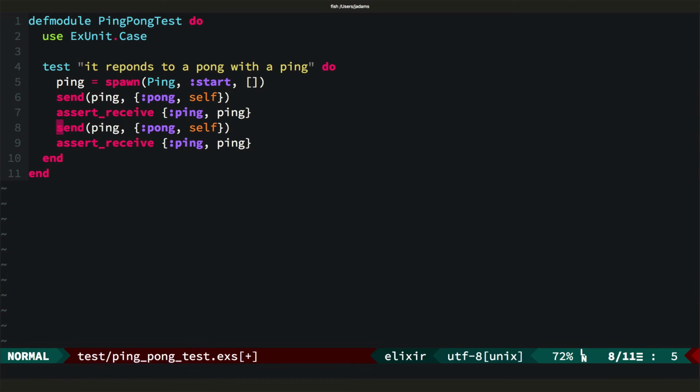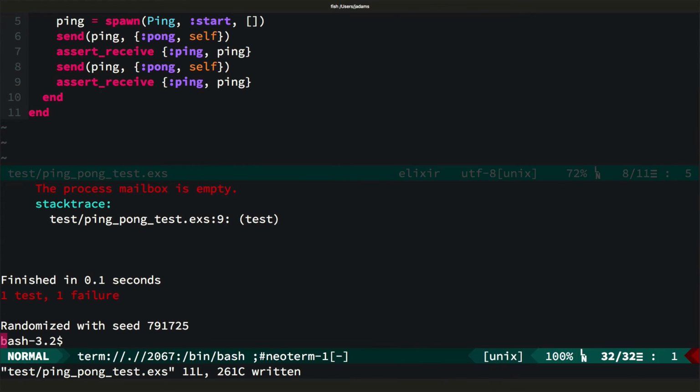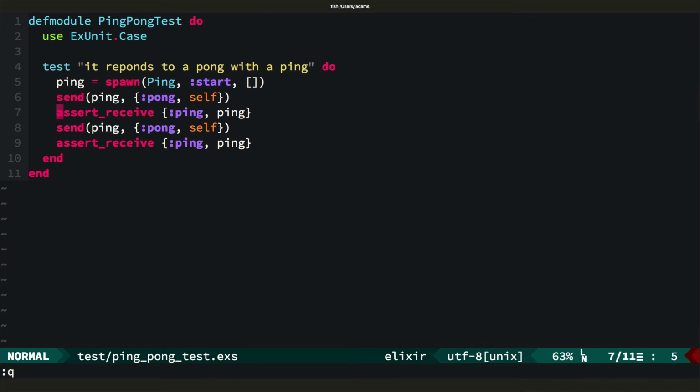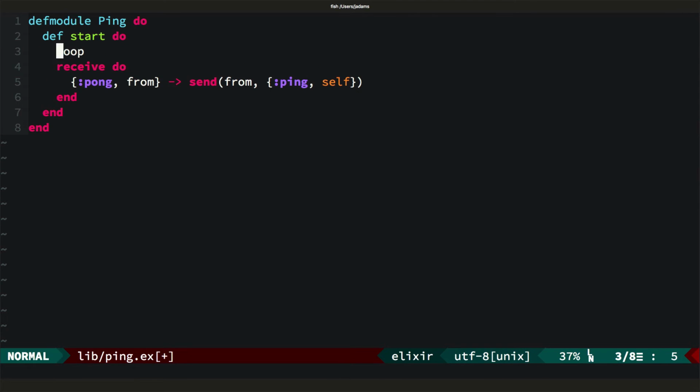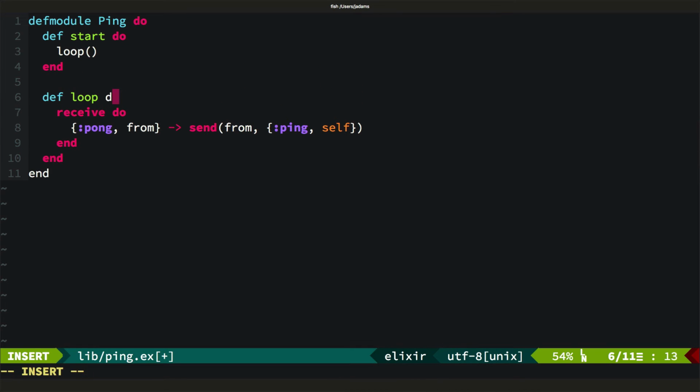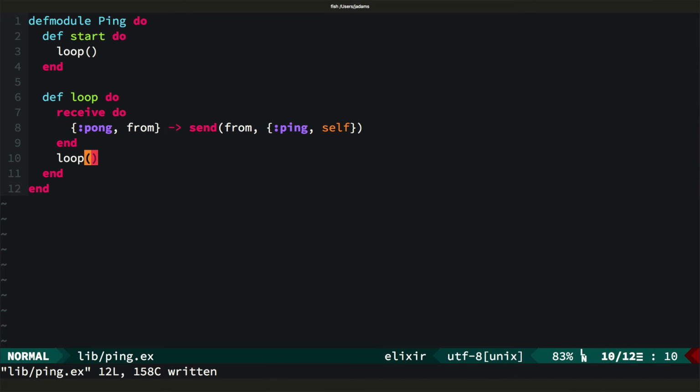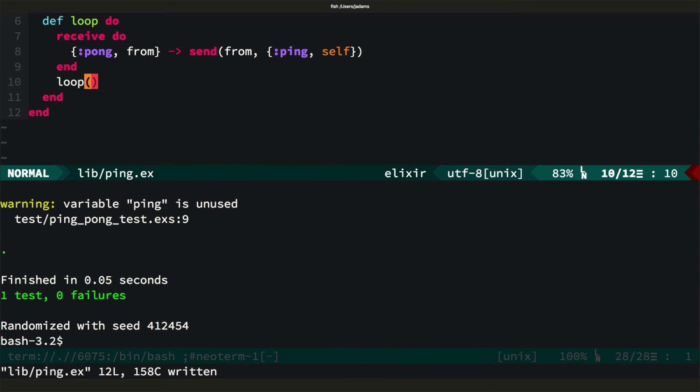But if we were to send another message, we would get no response. That's because after our ping process has received a message, the function is complete and the process dies. Here we've written a test that we can receive the two messages, and we saw that it failed. Next, let's go back to Ping, and we will extract this to a loop function. Now, once we've received our message, we'll just call loop again. If we run the test now, it passes.